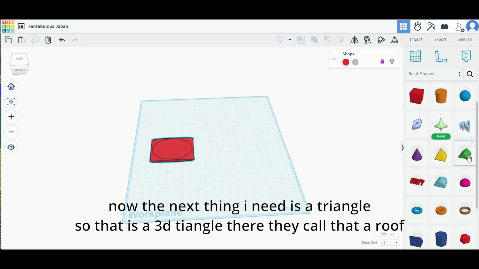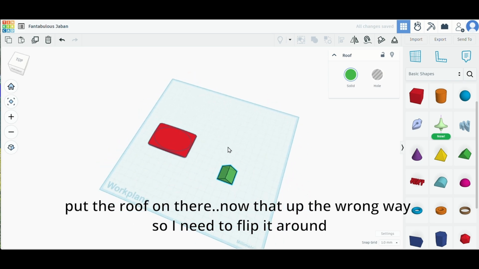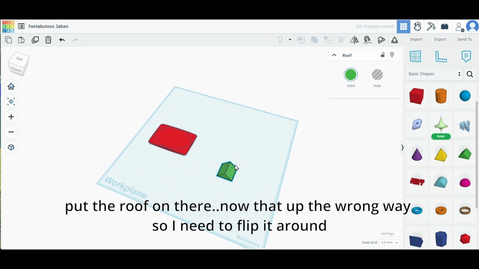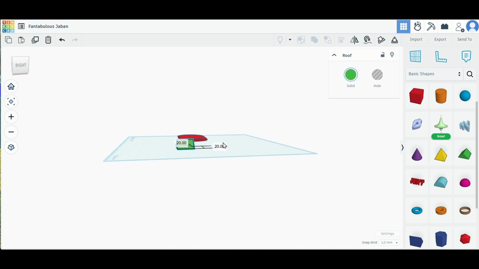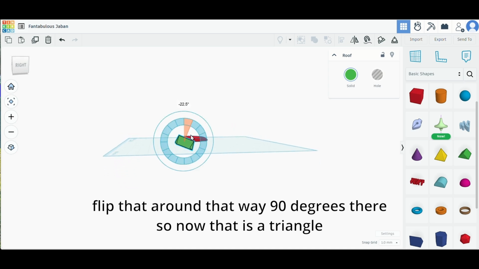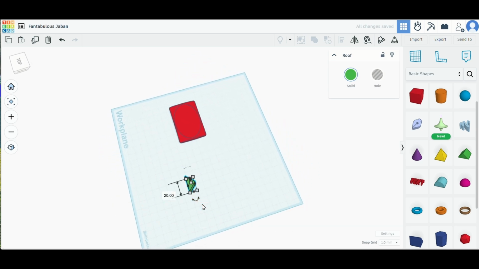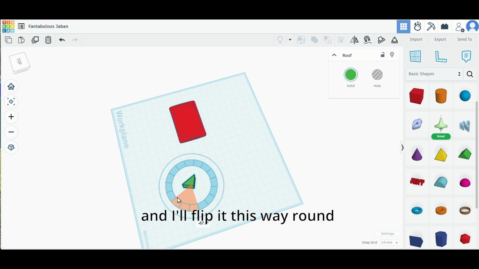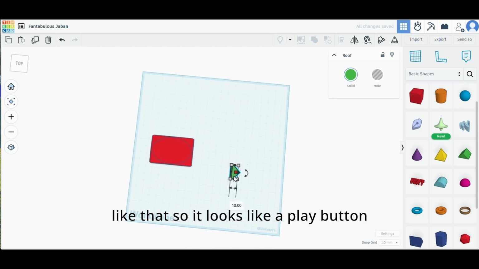So that is a 3D triangle there. They call that a roof. Get the roof on there. Now that's up the wrong way, so I need to flip it around. Let's flip that around that way. 90 degrees there, so now that is a triangle, and I'll flip it this way around like that, so it looks like a play button.